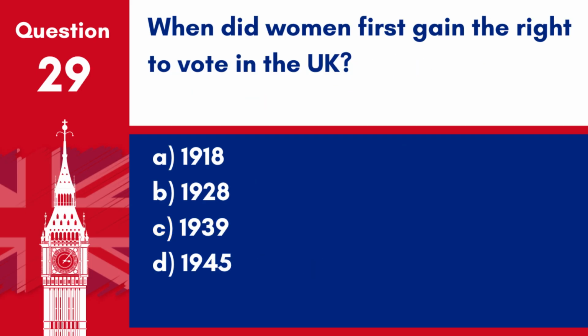Question 29. When did women first gain the right to vote in the UK? A. 1918. B. 1928. C. 1939. D. 1945. Answer A. 1918. Women over the age of 30 were first given the right to vote in the UK in 1918, with universal suffrage for all adults over 21 following in 1928.